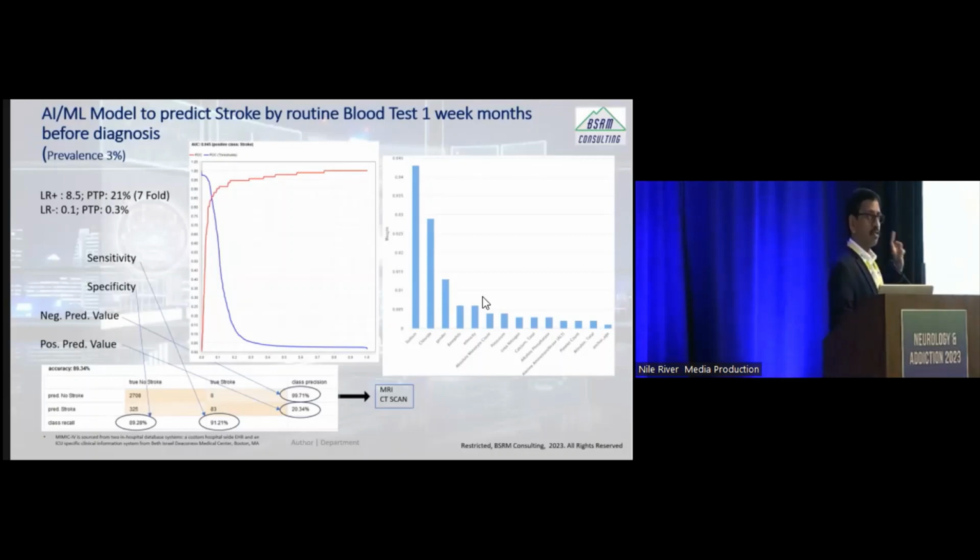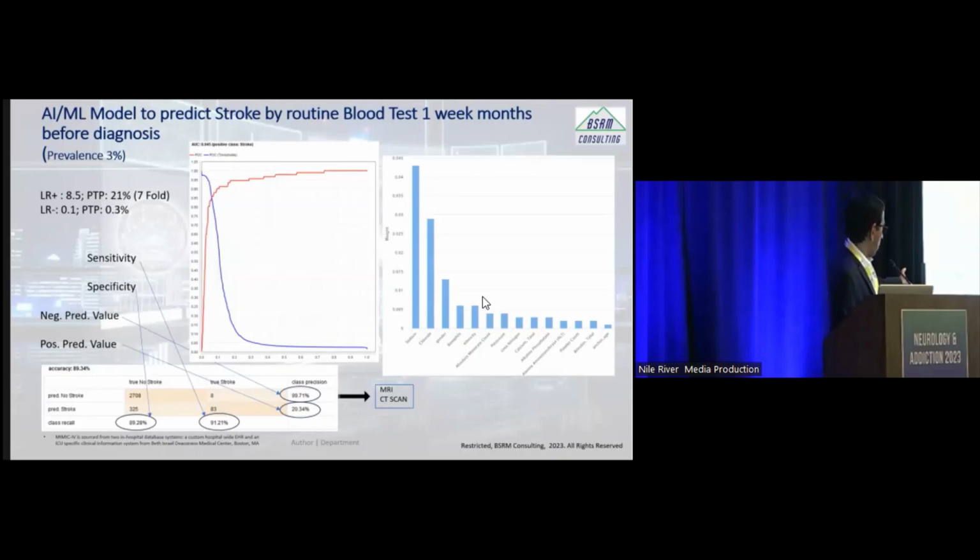So it actually predicted stroke for 83 of them, which is almost 91%. We call it sensitivity. So sensitivity is 91%. Specificity is 89%, because there are a lot more control people, and it was able to predict no stroke for 2,700 of them.